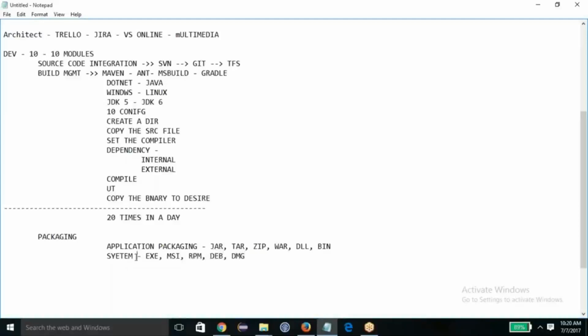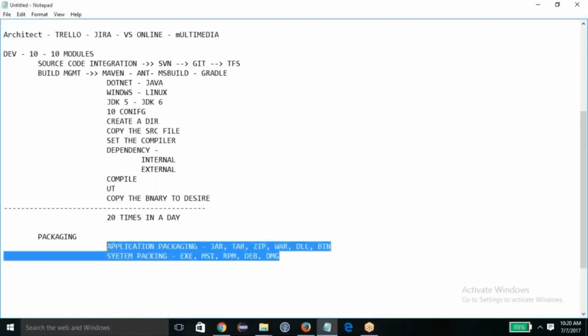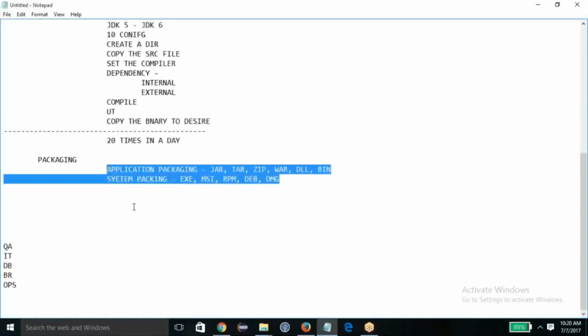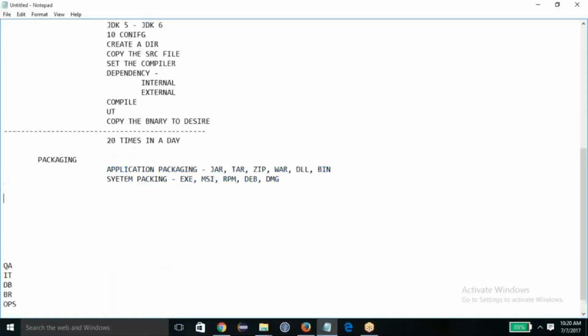So you have application-based packaging and system-based packaging. You have to create these packages based on your specification and your need, and you have many tools for that.